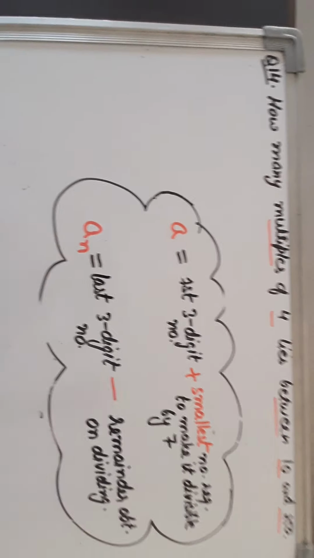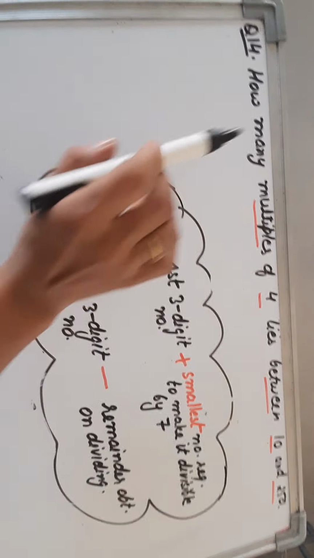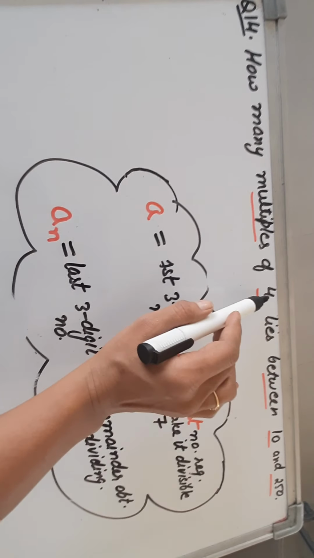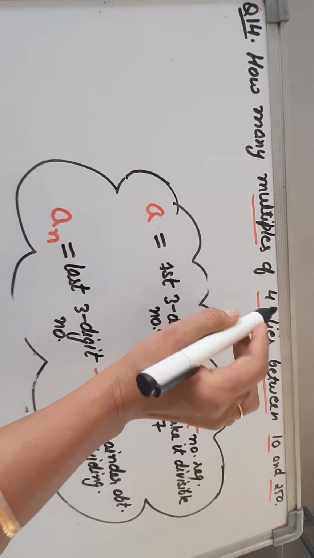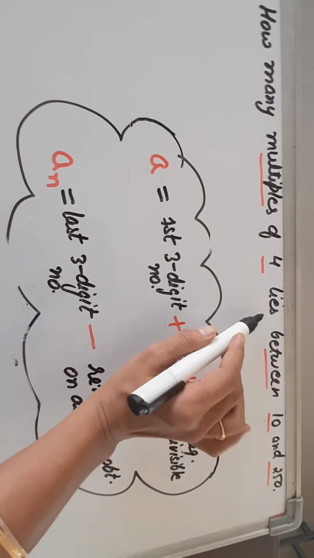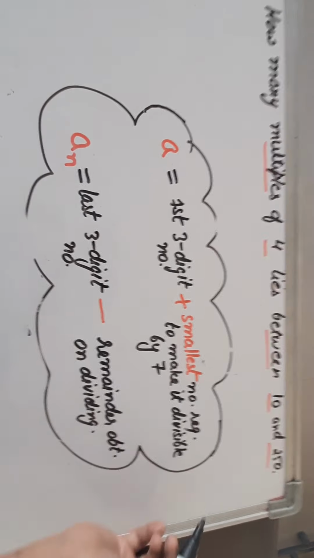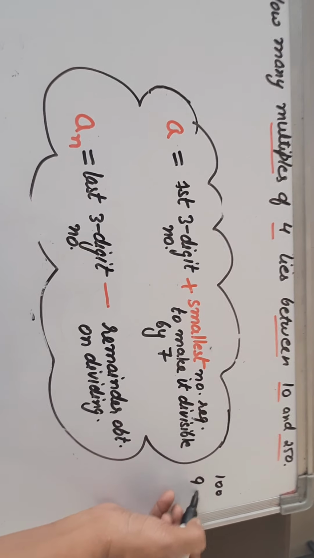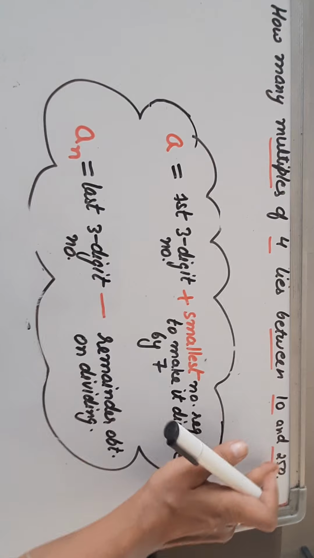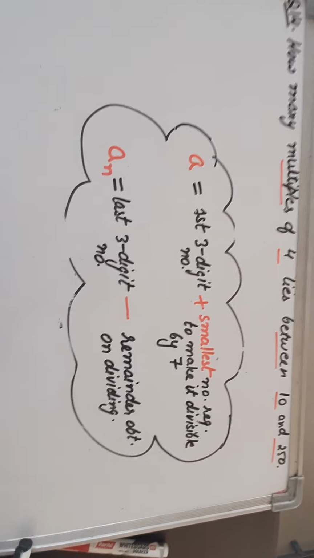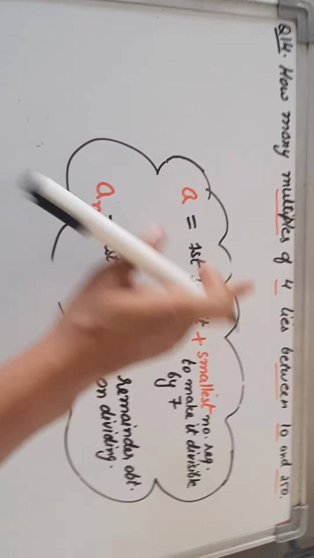Now, dear students, our 14th question is also similar to this. How many multiples of 4, or numbers divisible by 4, both are the same, lie between 10 and 250. There we were lying between 100 and 999, but now we are going to lie between 10 and 250. So we will follow the same method to get the AP.